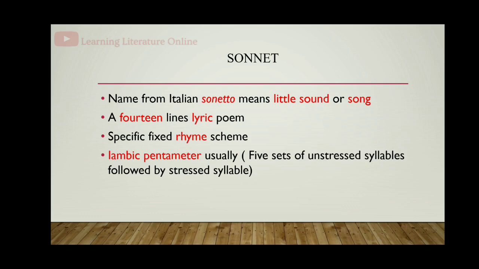In sonnet the meter will be iambic pentameter. You have to note it. And another peculiarity of sonnet is what? Specifically structured thematic organization. That will be different for Italian sonnet and English sonnet.